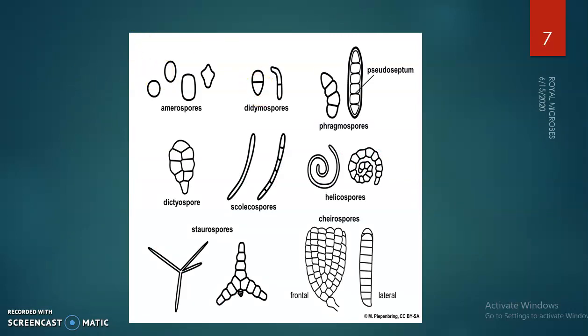This is the diagram. This is amerospores, then didymospores, then phragmospores. Here we can see a septum, it is called pseudoseptum, and then dictyospores, then scolicospores, helicospores, which are helical, then staurospores, where radiating arms can be seen, and chirospores, which are similar to a hand in which the fingers are placed close together.